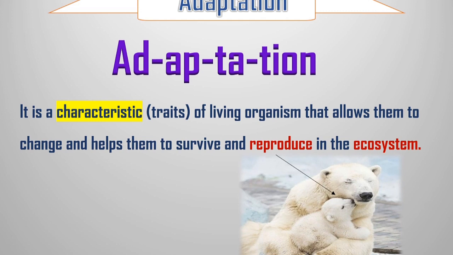This is the ecosystem. Again, adaptation is a characteristic of living organisms that allows them to change and helps them to survive and reproduce in the ecosystem.